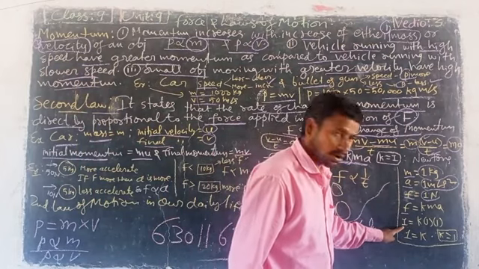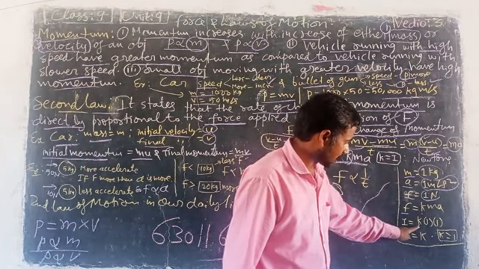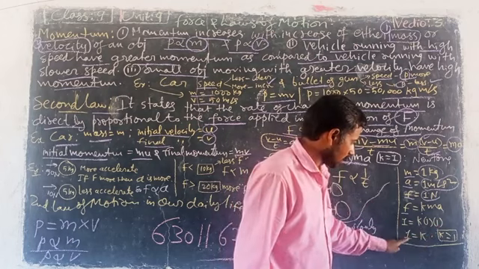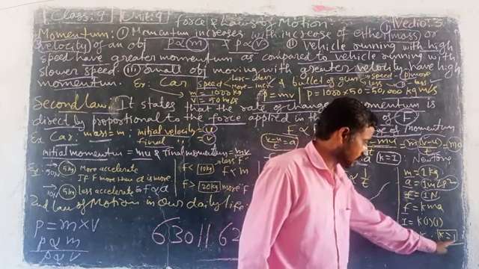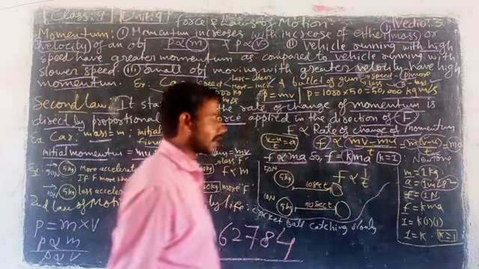Look here, constant. F is equal to Kma. So force 1, K into 1 into 1. So here 1 is equal to K into 1. The constant value is 1 always.